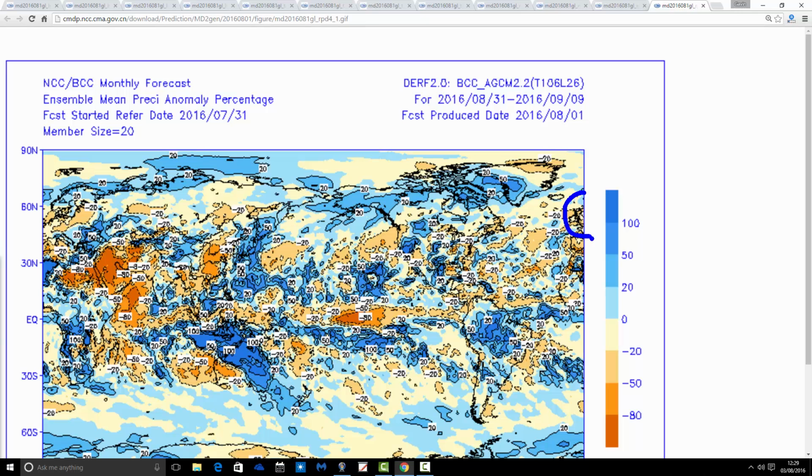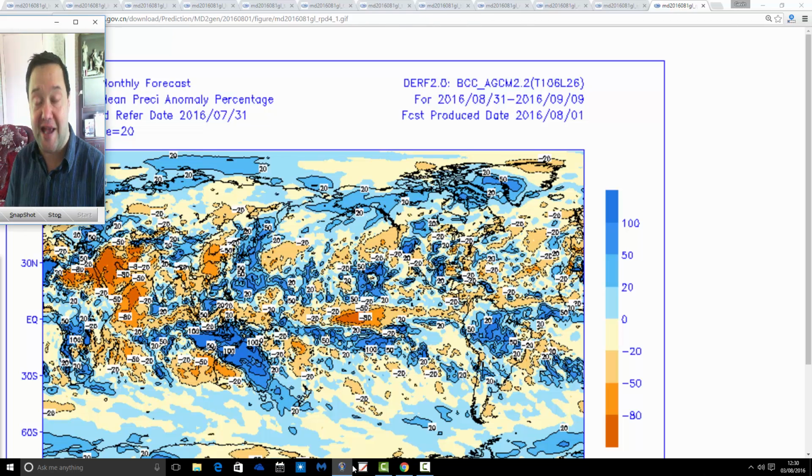So yes, we go drier than average as well. So it looks like we've got a classic situation here, which is fairly unsettled, quite cool and pretty wet for August, and then we get through to September, pressure's building in, lifting up the temperatures, and we go drier than average as well.